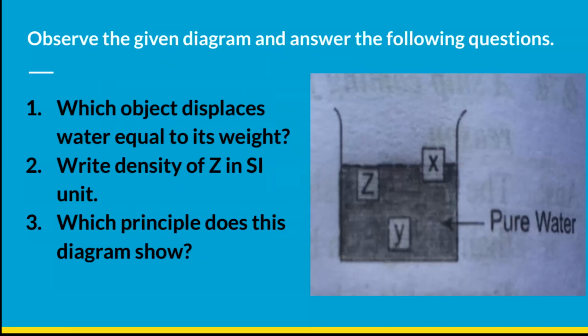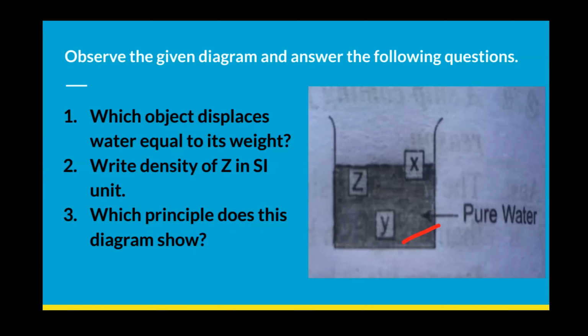So you can see three objects in water, immersed in water, either partially or fully: X, Y, and Z. By observing the diagram, you can see X and Z are floating, whereas Y is sinking. So the first question answer is Z. Yes, thank you so much. It is Z, obviously Z. That is floating just within the water, let's say below the surface of water. Here, it displaces water equal to its weight.